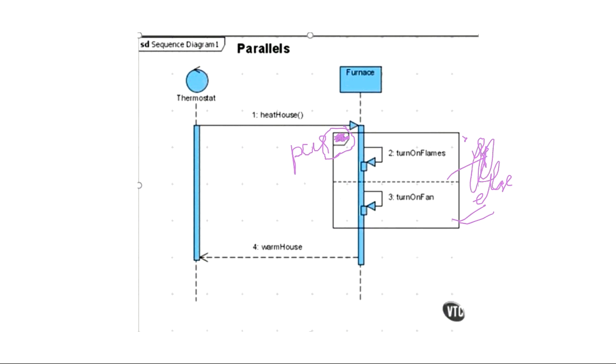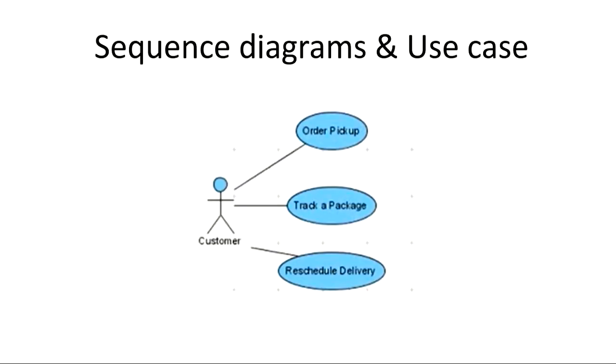Now if you write par here, it will mean that both these messages, turn on flames and turn on fan, are happening simultaneously. तुरंत एक साथ हो रहे, पैरेलल मैसेजेस हो रहे, जैसे कि फॉर्क यूज किया था एक्टिविटी डायग्राम में कि इधर और इधर एक साथ जा रहे हैं. The same thing is happening here that these two messages are now sent parallelly. ये दोनों 2 और 3 नहीं, ये दोनों 2 और 2 हैं. Getting it? So this is the example of a parallel message. The same representation for an alternative, that same box will be used, only the operator name will be changed to par. Okay, clear?